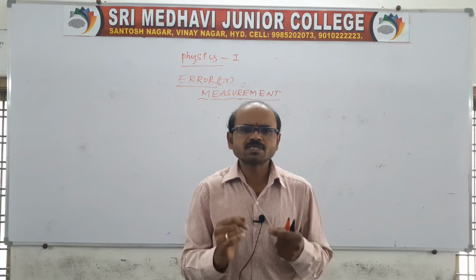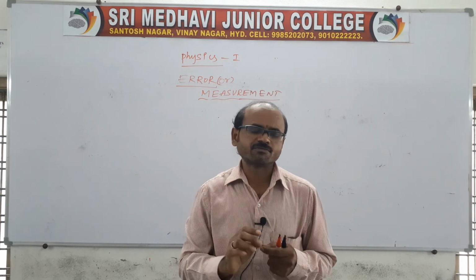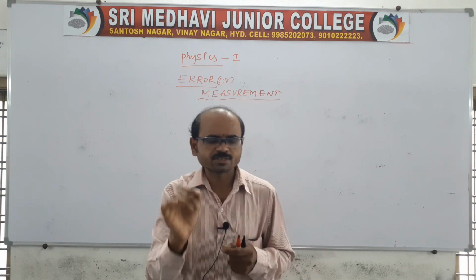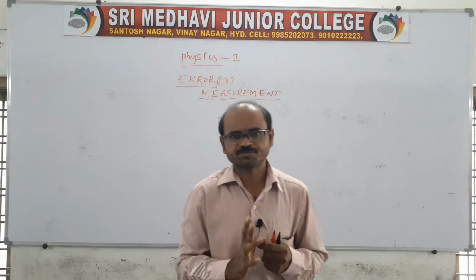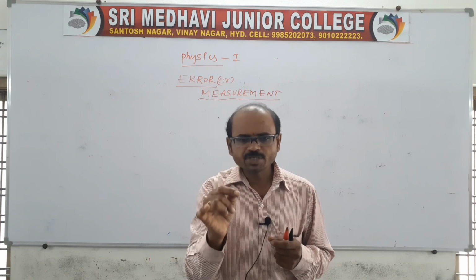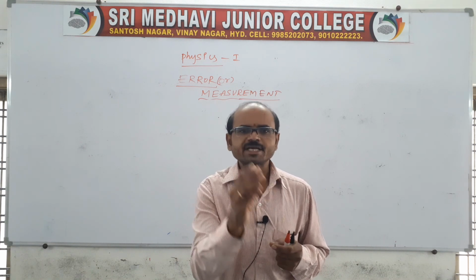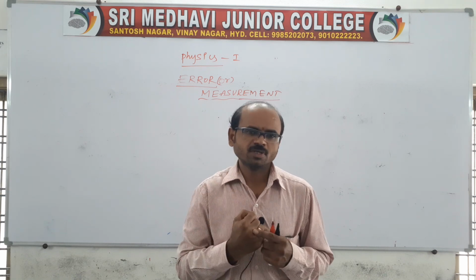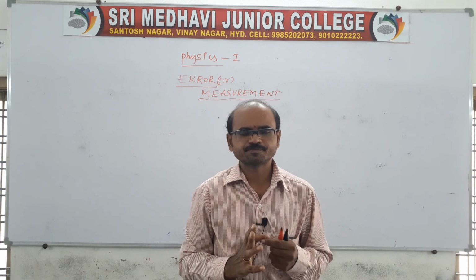Remember, mean absolute error also will not be negative. Absolute error and mean absolute error are always positive, whereas error can be negative or positive, because we are taking the magnitude, and the magnitude always gives positive only.